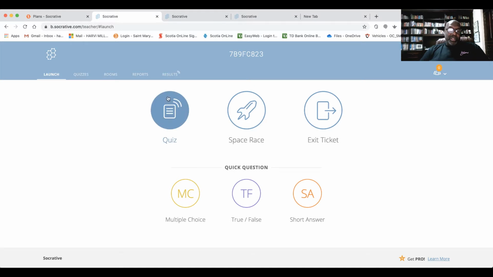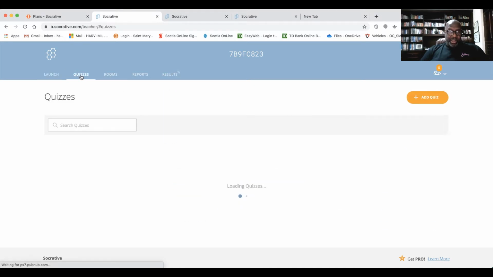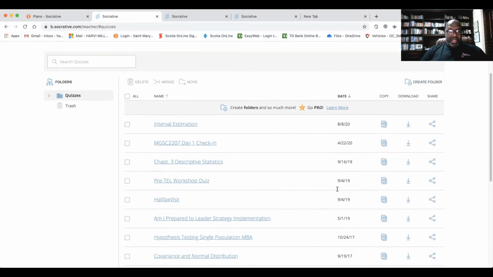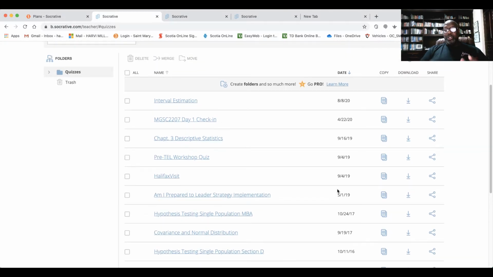You would need to create quizzes, or you might actually have some quizzes already done. In my case, I do have some that I created in the past that I would use just before we get into doing some computation. I would use it as what I call a check-in. So interval estimation, we want to do a check-in on that.